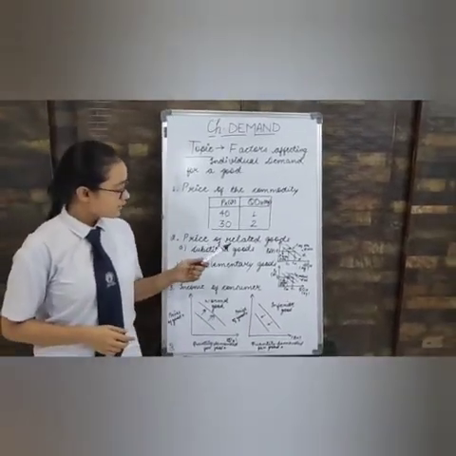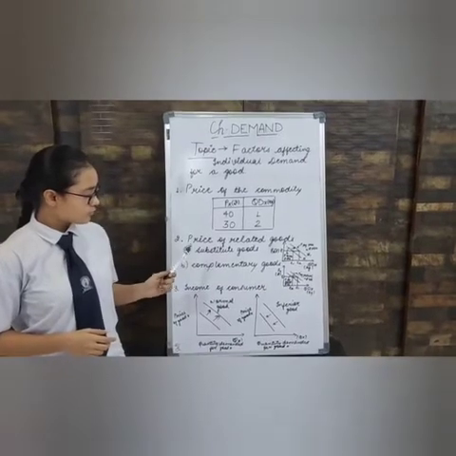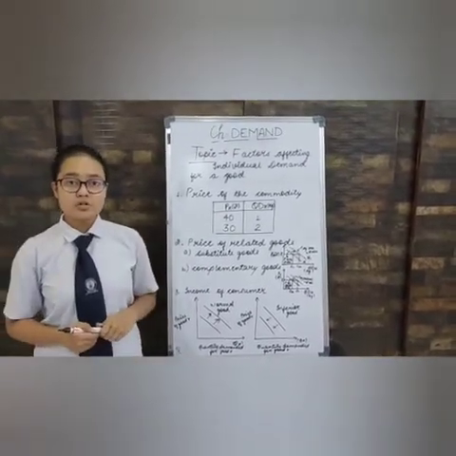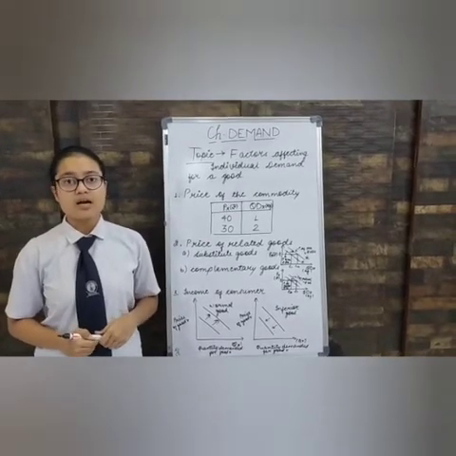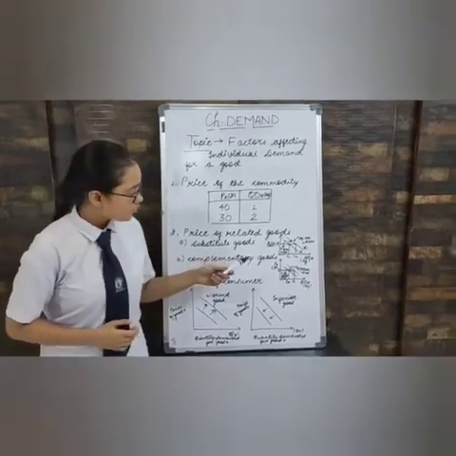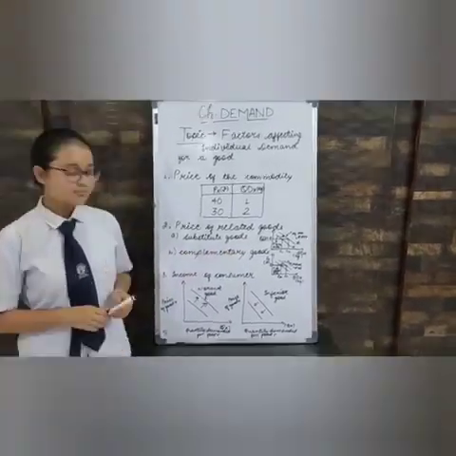Second, price of related goods. There are two kinds of related goods. First, substitute goods. Second, complementary goods. Substitute goods are those goods which can be used in place of another. For example, tea, coffee, Coca-Cola, Pepsi. When the price of tea increases, the demand of coffee increases.